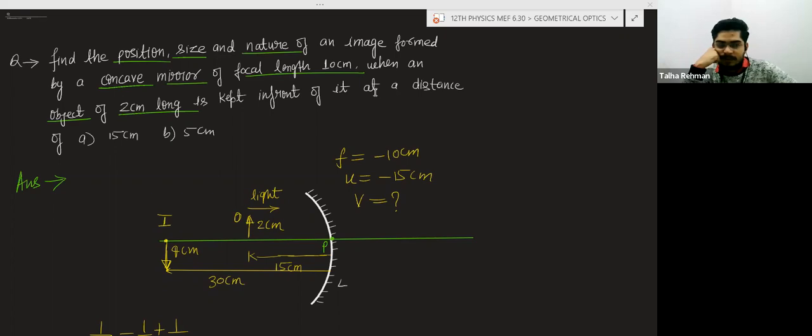Like you can take a glass of water and dip a pencil in it. The pencil will look to you like there is a bending in the pencil. Maybe you have seen this.